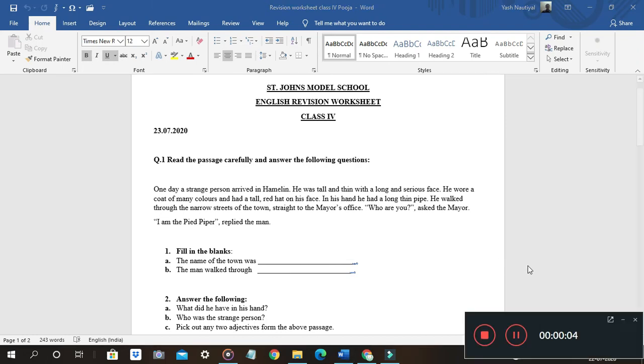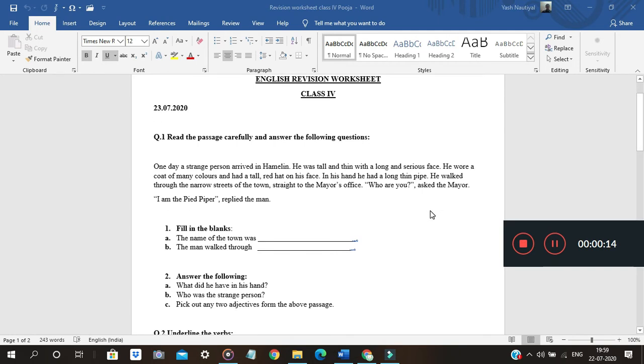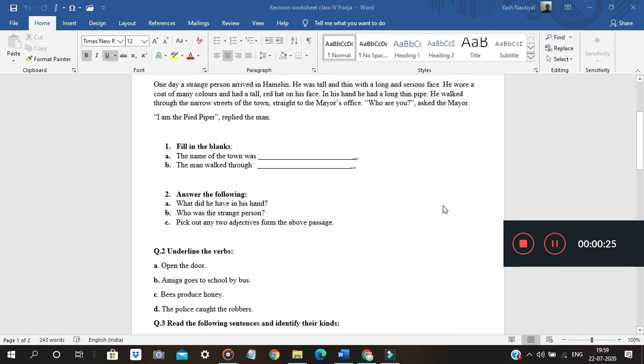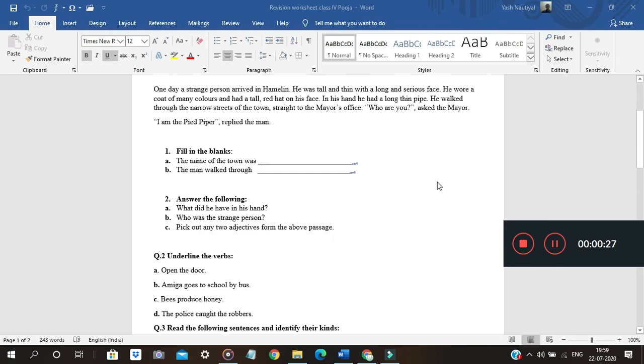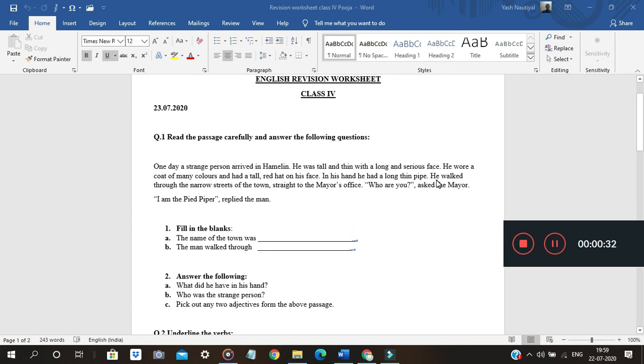So, today our topic is tenses. We are going to discuss what a tense is and why it is important. Tenses play a very crucial role in the English language. Generally, students get stuck with the right use of tenses. Tenses basically denote the time an action takes place, whether sometime in the past, in the present, or sometime in the future. So we have three kinds of tenses: past, present, and future.